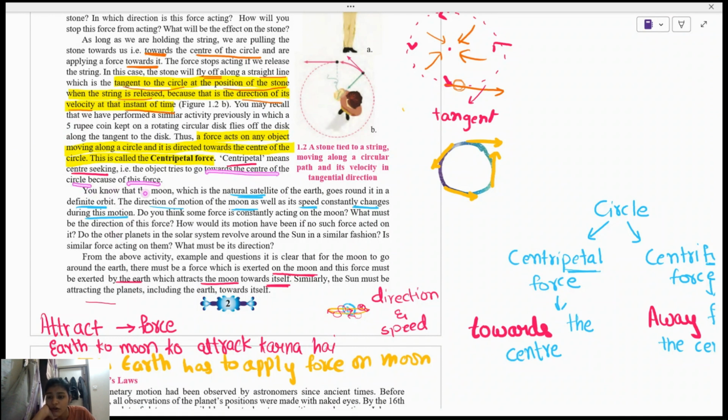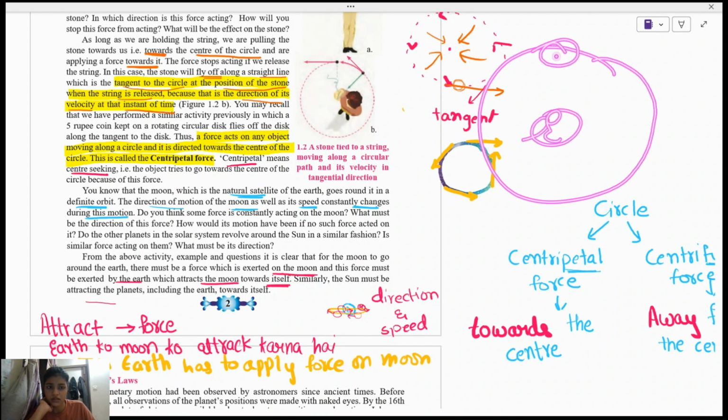You know that the moon, which is a natural satellite of the earth, goes around in a definite orbit. Direction of the motion of the moon as well as the speed constantly changes during this motion. Even moon में भी यही होता है. This is earth, this is moon, and it goes in a direction.